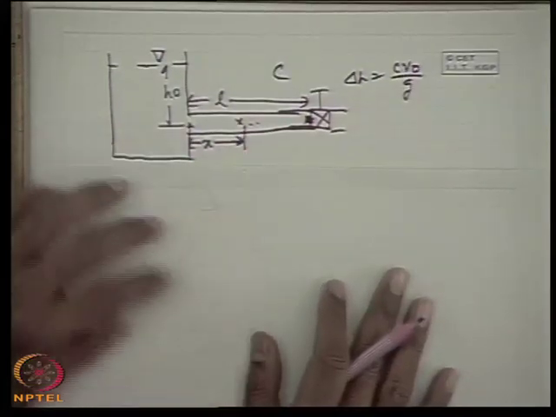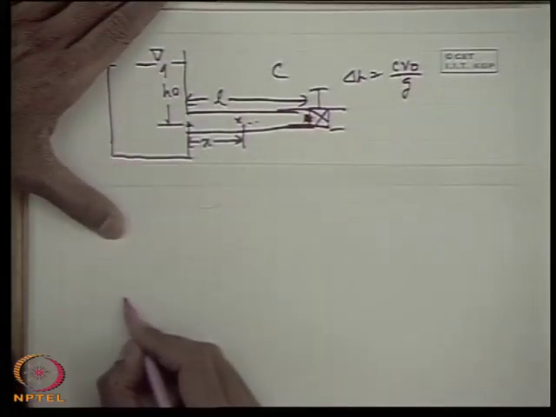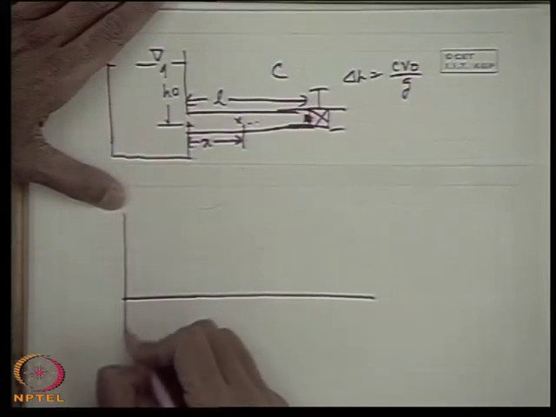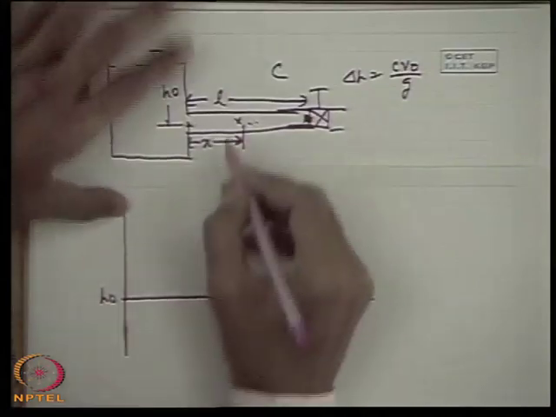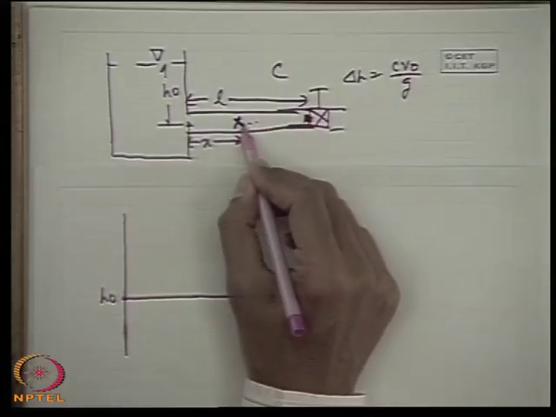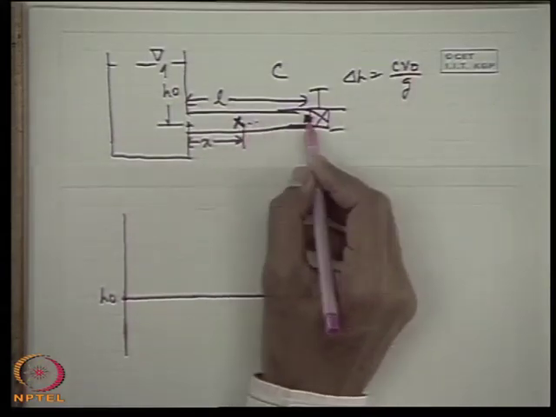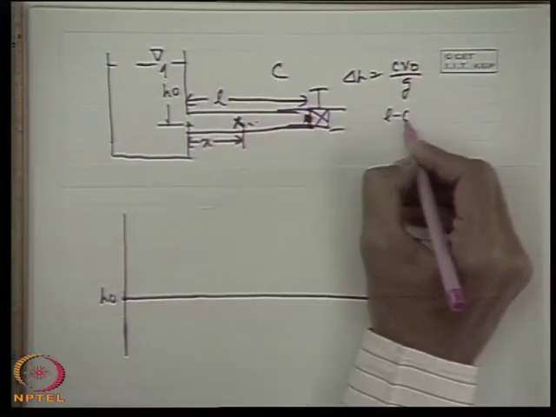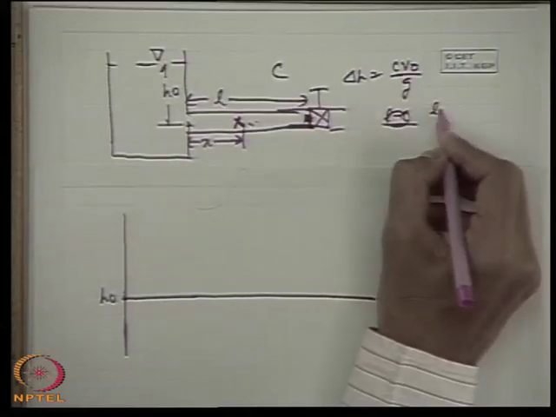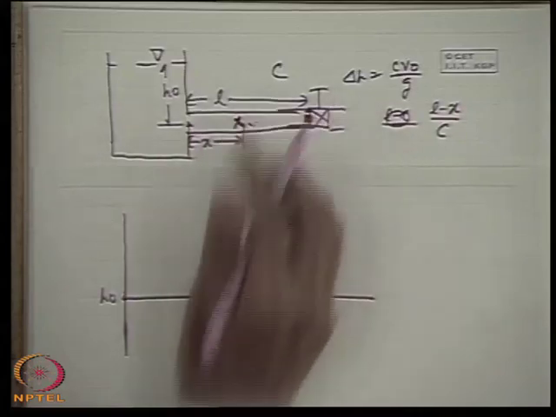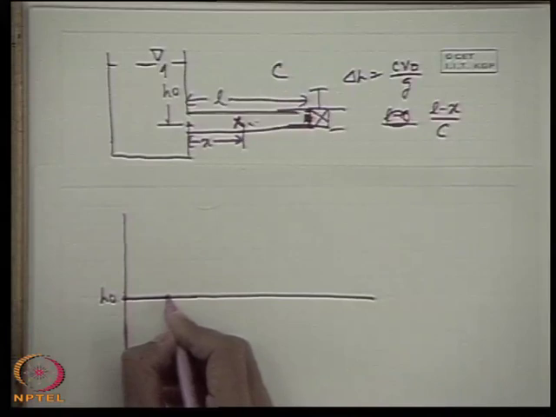At a point x from the reservoir end, if we consider, this is most interesting. If this be the H0, then at time t equal to 0, the head is H0, because it will take some time for the pressure wave to reach here. What is the time taken by that wave to reach here? It is L minus x by c. L is the length of the tube, this distance is x, therefore L minus x. So after a time L minus x by c, the pressure head will go on increasing to delta H.